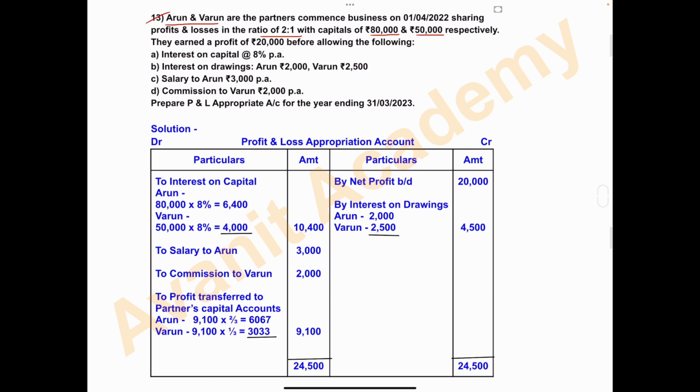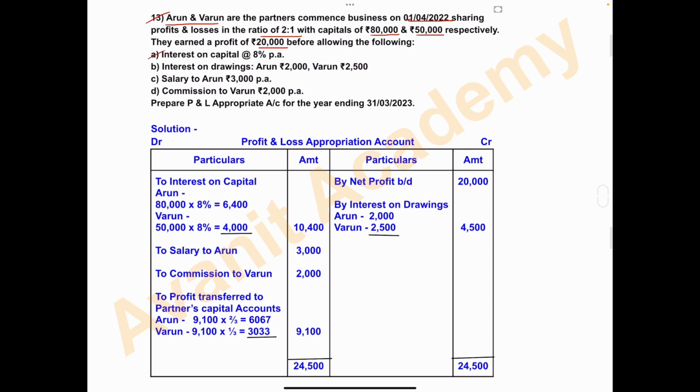They earned a profit of rupees 20,000 before allowing the following. Here there are two partners, Arun and Varun, and they are sharing profits and losses in the ratio of 2:1.